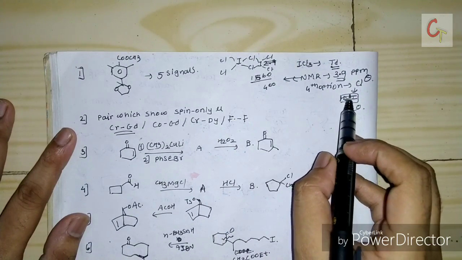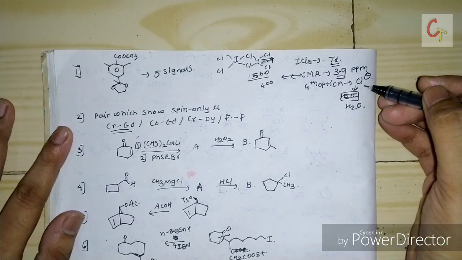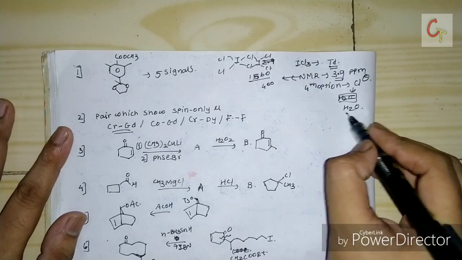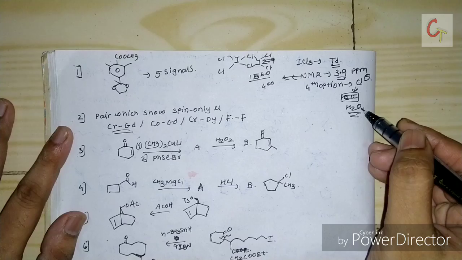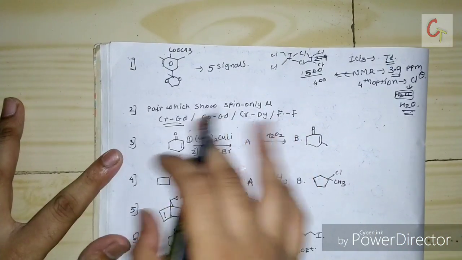And regarding the inner sphere mechanism, I got to know that it is the chlorine one in the fourth option. So the slowest will be the water. The correct answer according to me will be the water, that is, it shows the slowest inner sphere mechanism. Now let's see more questions from GATE.